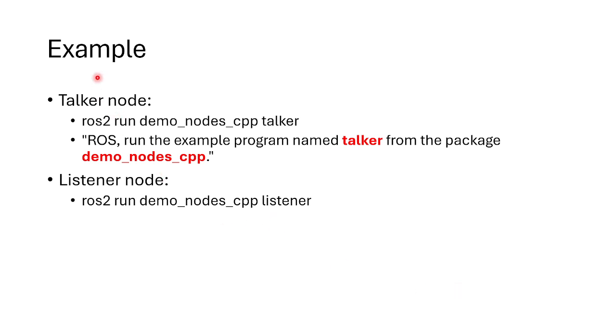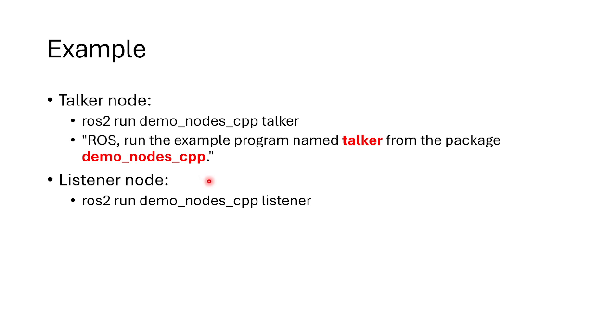Now, let's see an example. For the talker node, we can use this command and see how a node is created, and then we can also create another node, which is this one, and see how they communicate data between them. When we write ROS2 run demo_nodes_cpp talker, it basically means I'm telling ROS to run the example program named talker from the package demo_nodes_cpp.